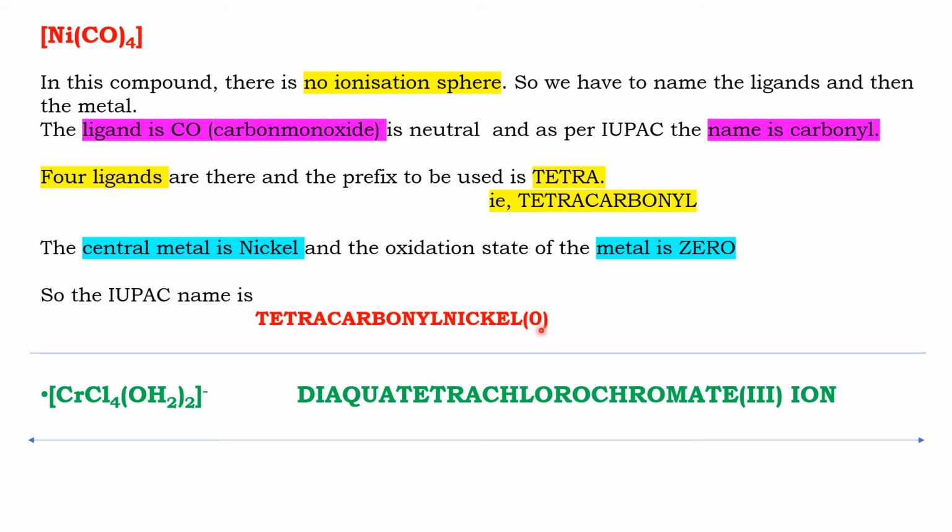Tetracarbonyl nickel(0). The oxidation state is 0. So we may think that since the oxidation state is 0, we need not mention it. No, we have to mention the oxidation state in Roman numeral in brackets. So for this compound, the name is tetracarbonyl nickel(0).